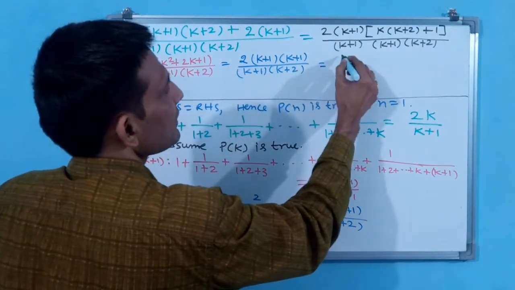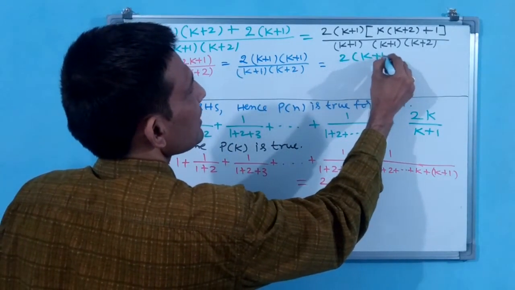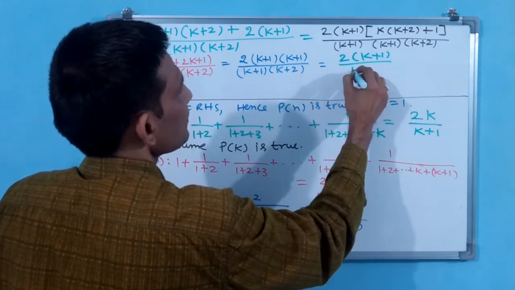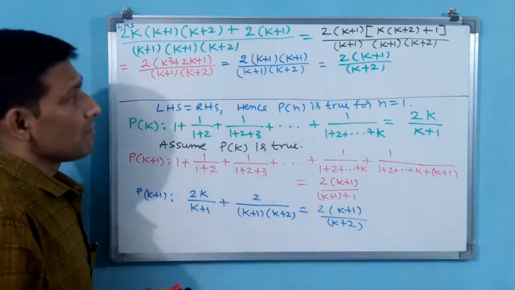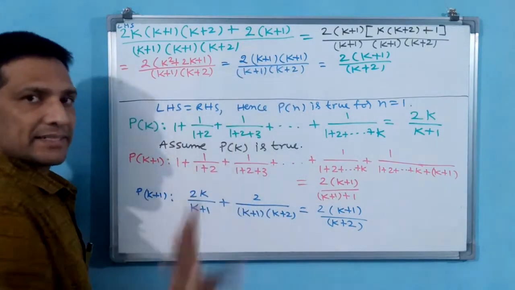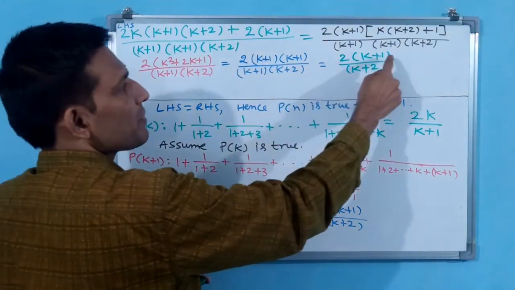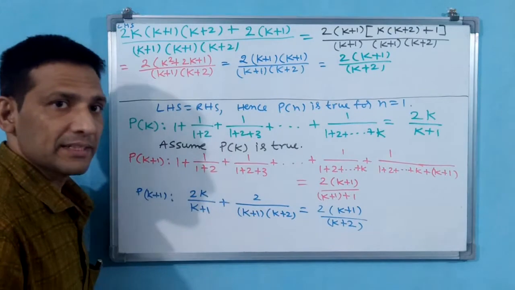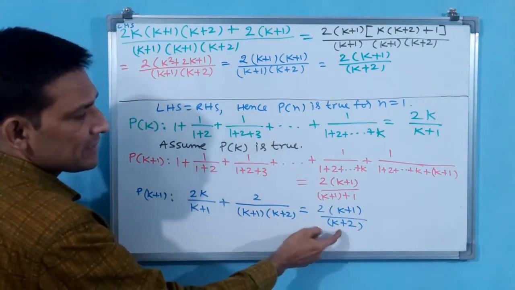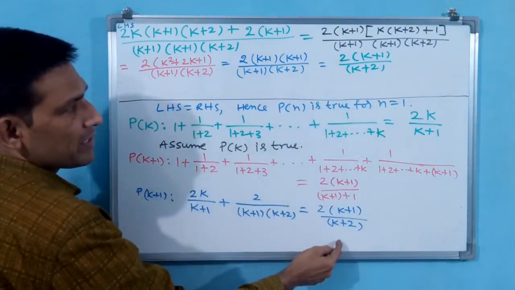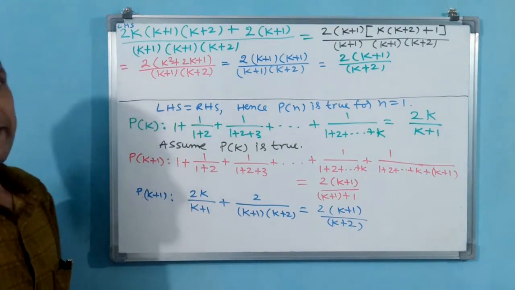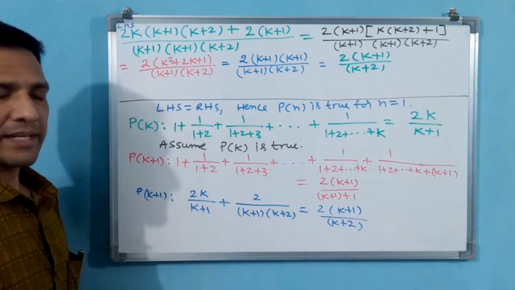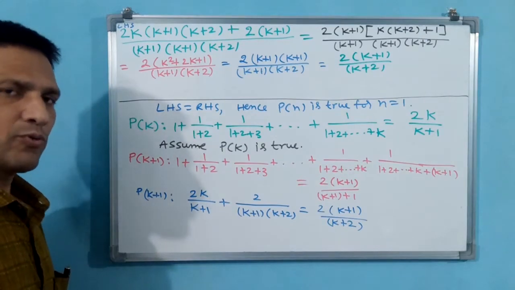You see what will come? 2 into (k plus 1), divided by (k plus 2). Why? Because one (k plus 1) has got cancelled. 2 into (k plus 1) by (k plus 2) is the final answer. You compare with RHS, is it okay? 2 into (k plus 1) by (k plus 2). Then what you have to write? You have to write LHS is equal to RHS, hence PN is found true or verified.